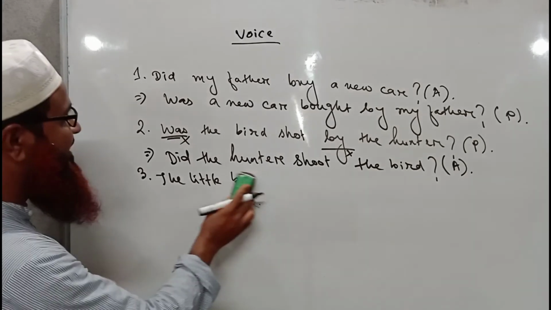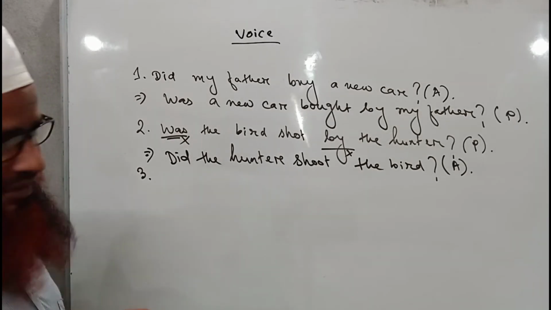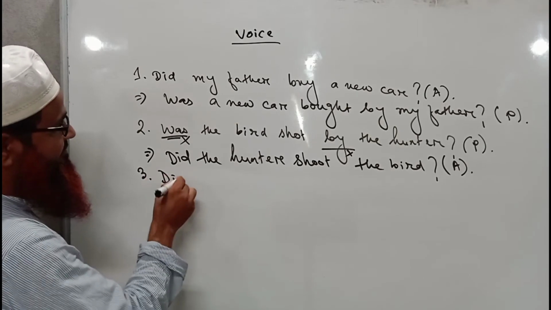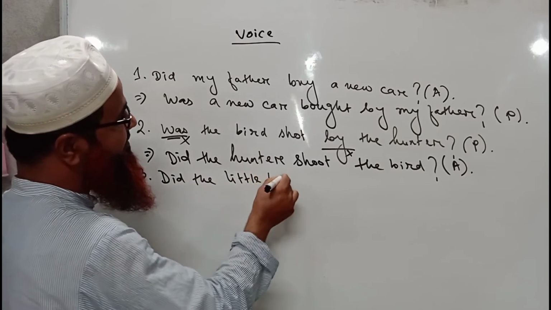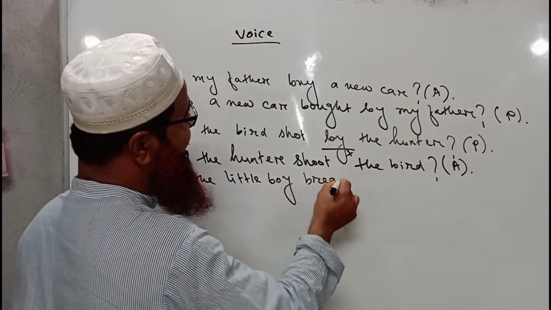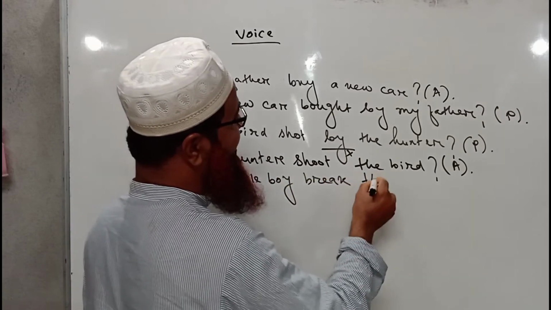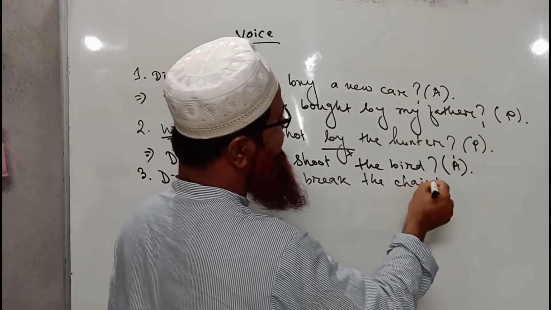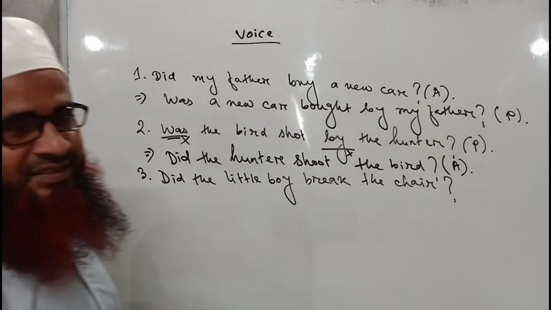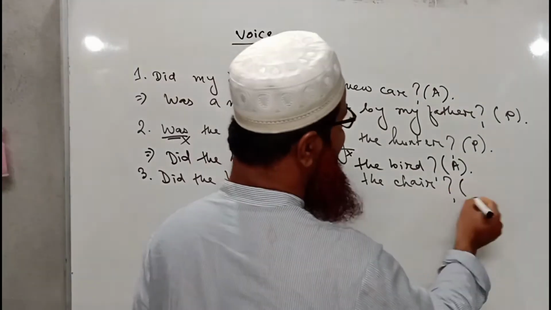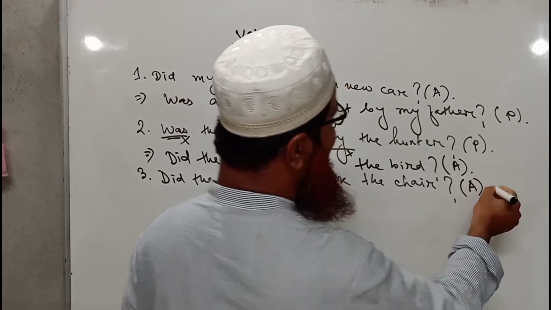I have to write did the little boy break the chair? Did the little boy break the chair? So this is a sentence which is in its active form.